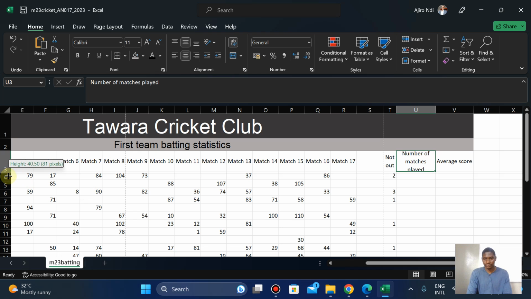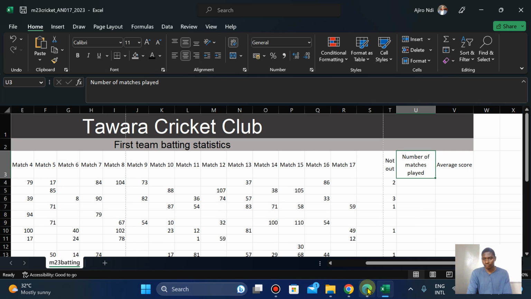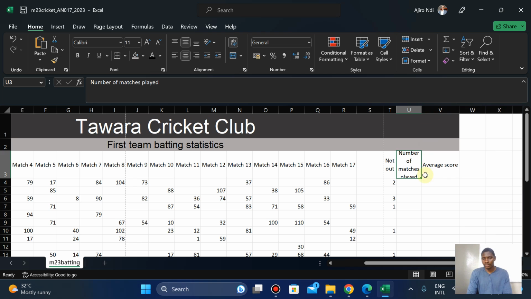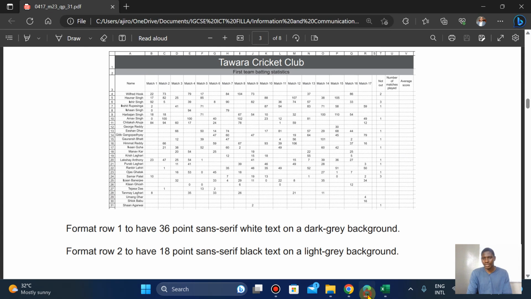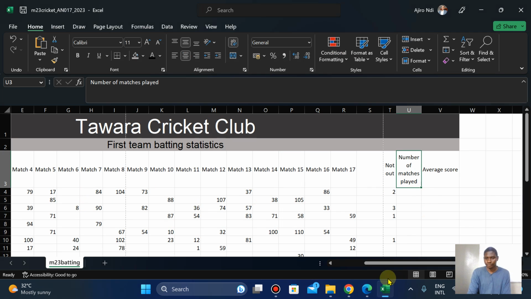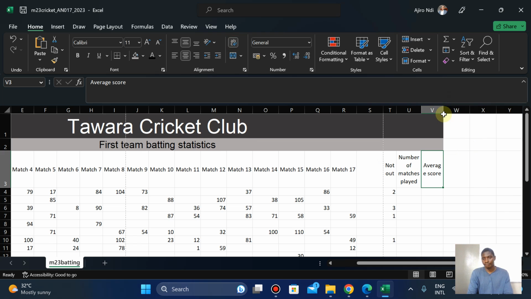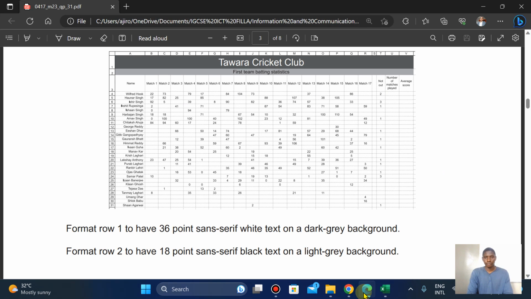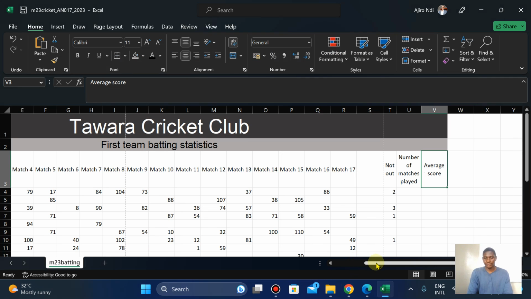Right here, please. So I'm still going to bring it down a bit. Average score, text wrap as well. You can just select the two of them, make them text wrap, right? Average score. All right. I think that's the first part.